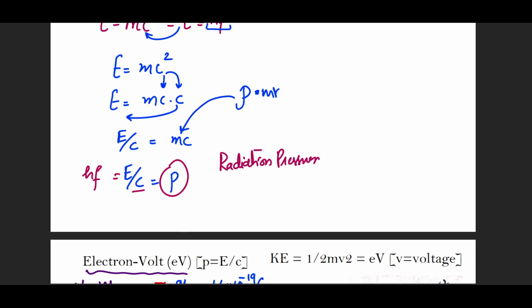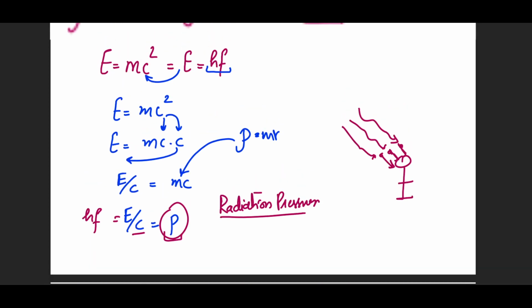Radiation pressure. You don't observe this in daily life, but if you're standing in the sunlight, this radiation is traveling towards you as photons, as packets of energy. When they collide with your skin, they exert a force because they have momentum, and we know that force is defined as rate of change of momentum from A1 physics. So when the photons come onto your skin surface, they are absorbed, and their momentum changes to 0. So there is a very large change in momentum in a very short amount of time, so they exert a very large force.